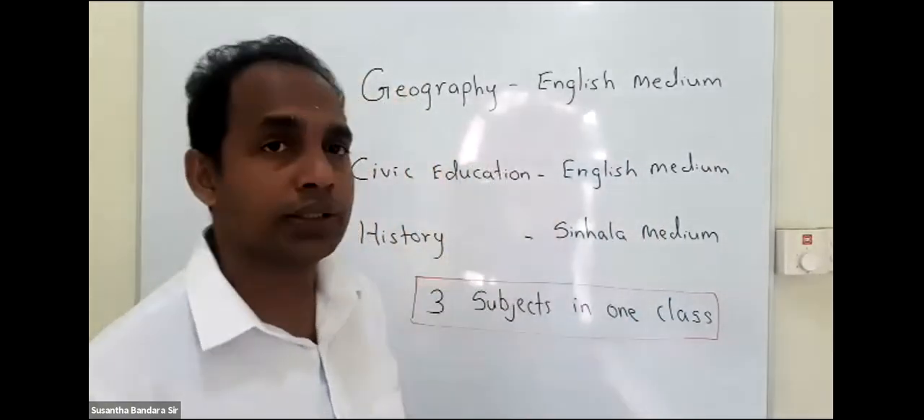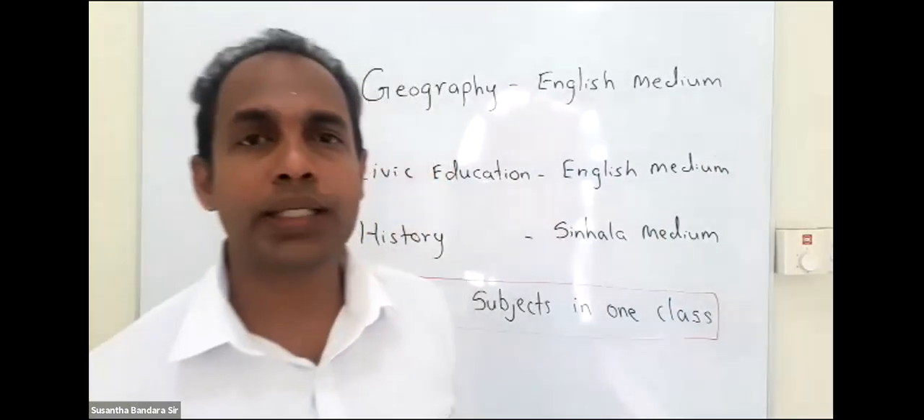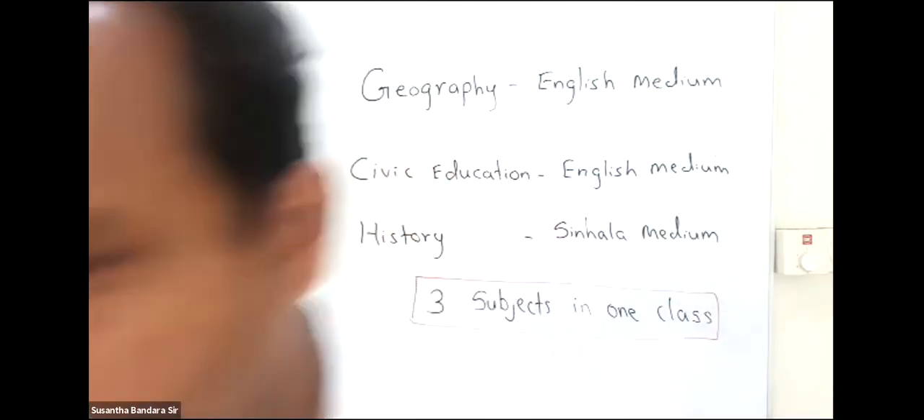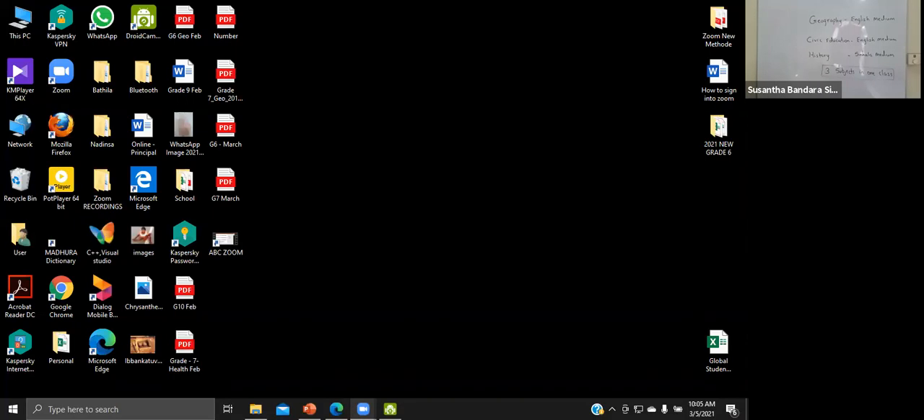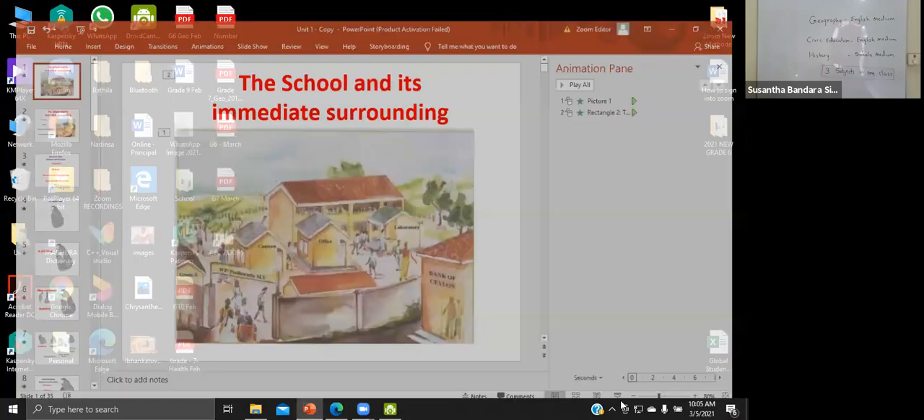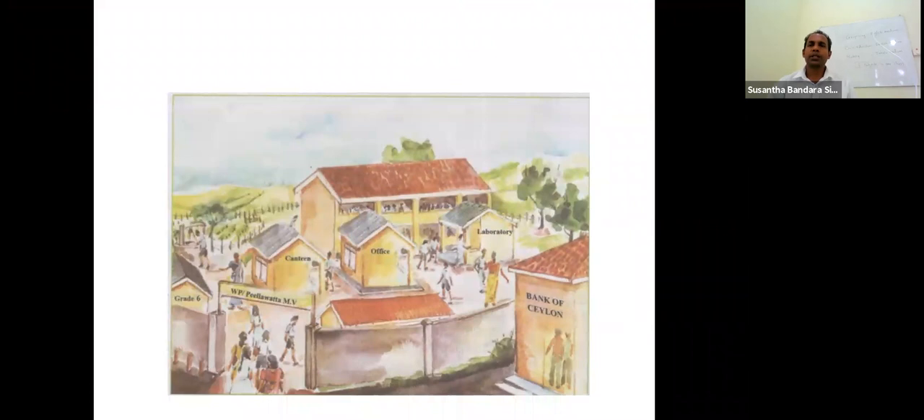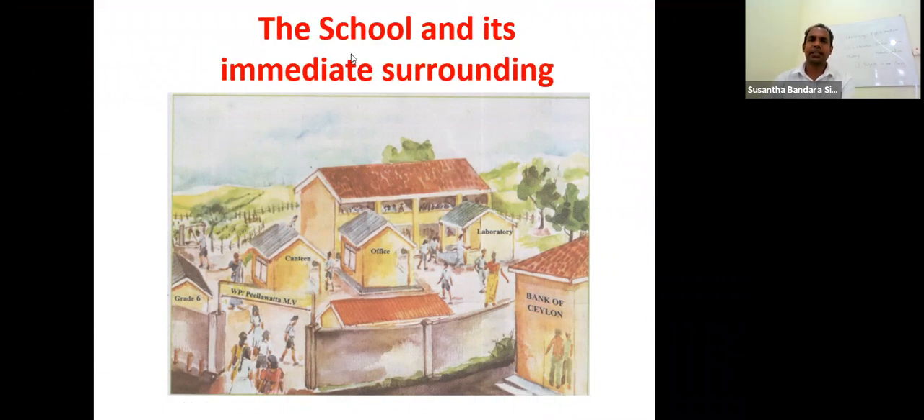Our first lesson is geography. First lesson, immediate surrounding of your school. Right? I hope that you can see the screen clearly. You are going to learn about your school. This is a picture of your school, and you are going to learn about your school. Our first lesson is the school and its immediate surrounding.